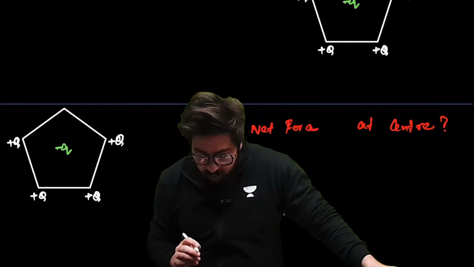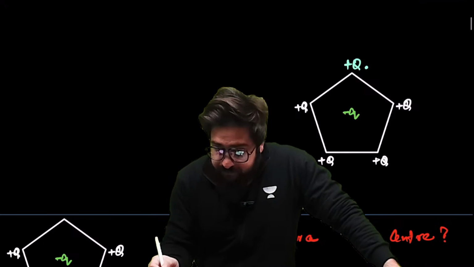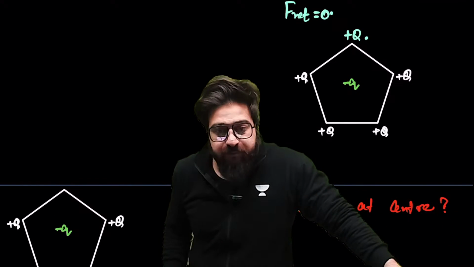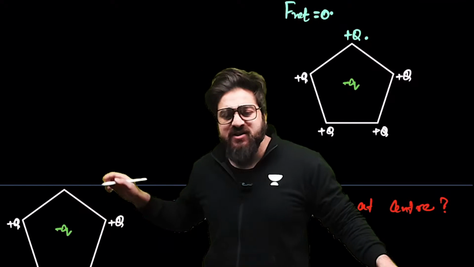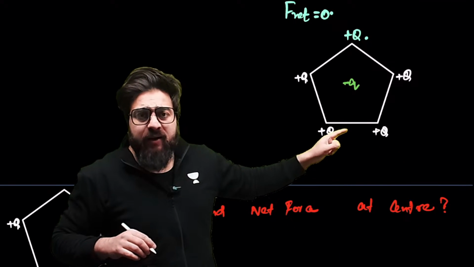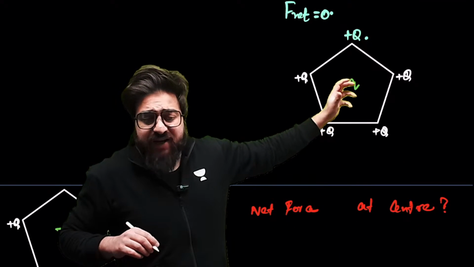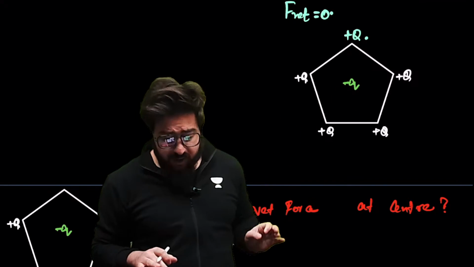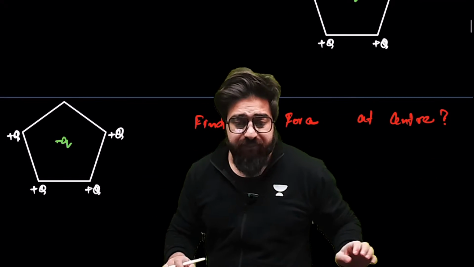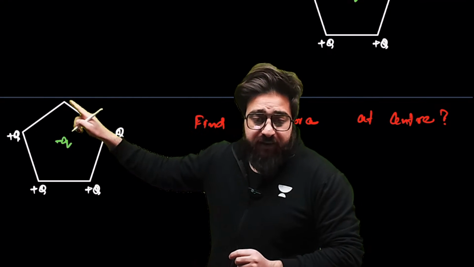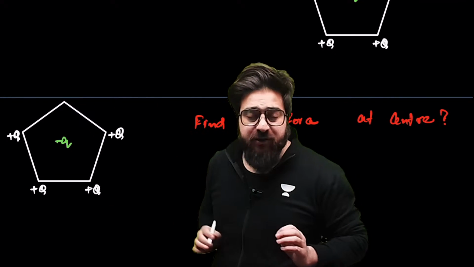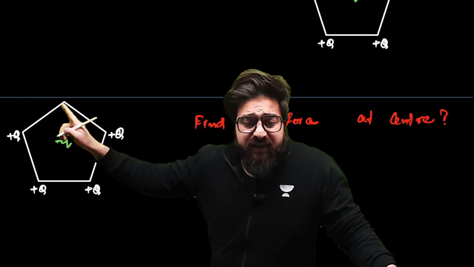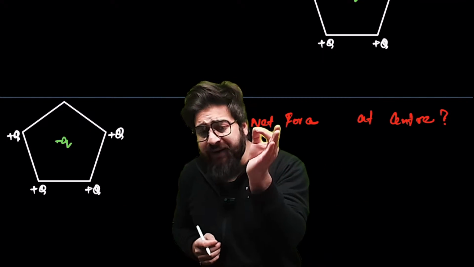See, let me just tell you how to solve this. In this particular case, you can always say net force at the center is 0. Why, sir? Because this is a symmetrical figure. Similar charges are placed at the corners, so at the center we say net force will be 0. As simple as that. But in this question, this place is empty. We say no charge is present over here. Means, can I say at this particular place net charge is 0? Sir, net charge is 0.